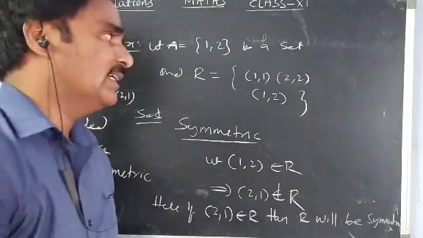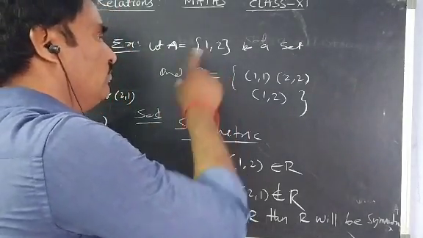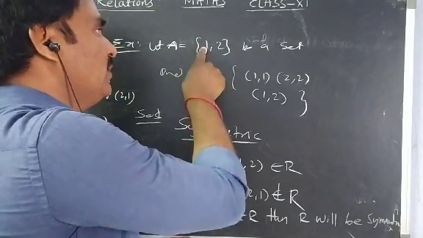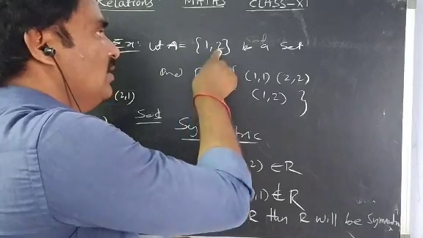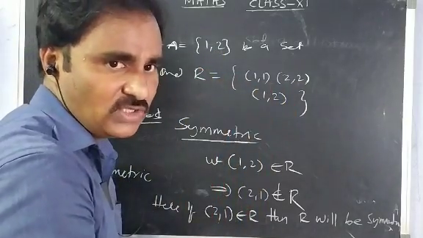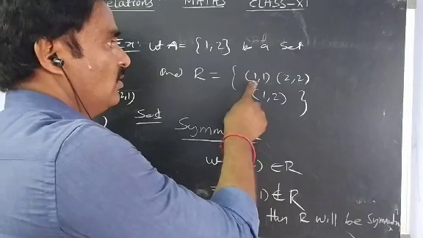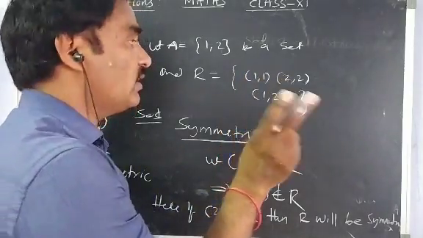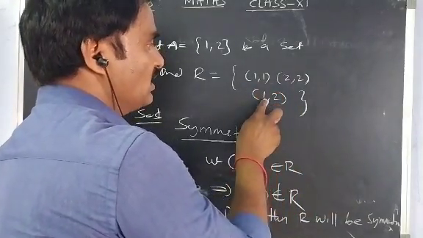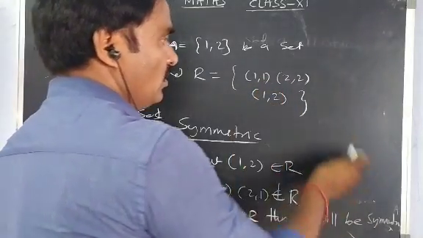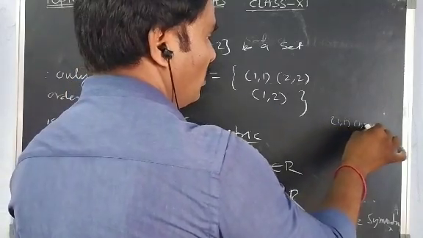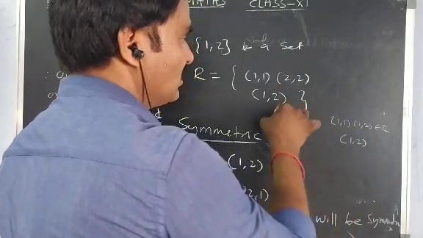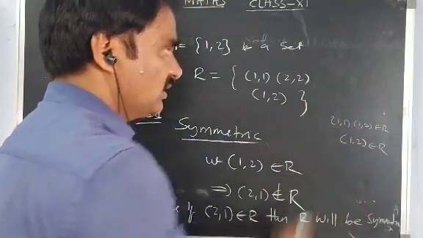Now I am asking, is it reflexive? Yes, reflexive. Why? To show reflexive, first take an element from A and make an ordered pair with the same element. 1, 1 belongs to R. Take the second element, 2, 2 belongs to R. So it is reflexive. Transitive: I am taking this ordered pair and this ordered pair. We need two ordered pairs for transitive. Why these? Because here the second element and first element are the same. So I am taking 1, 1 belongs to R. Now remove 1 and 1, you will get 1, 2. Does it belong to R? Yes, it belongs to R. So it is satisfying transitive also.